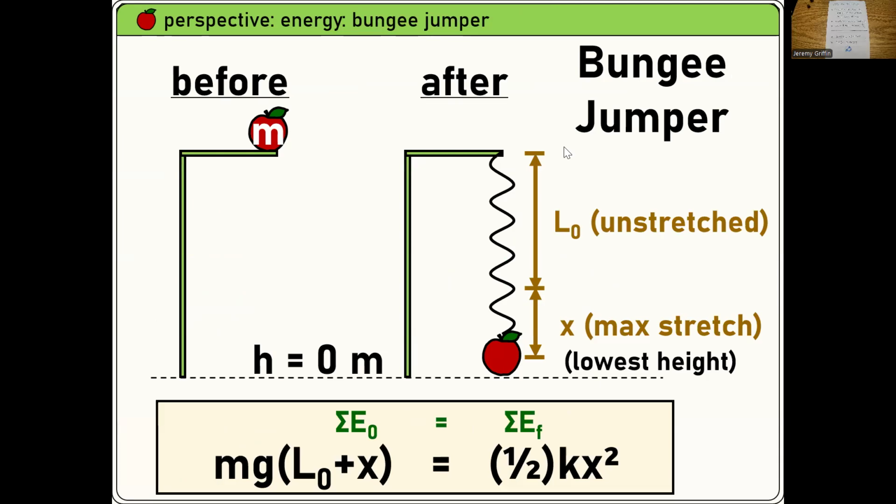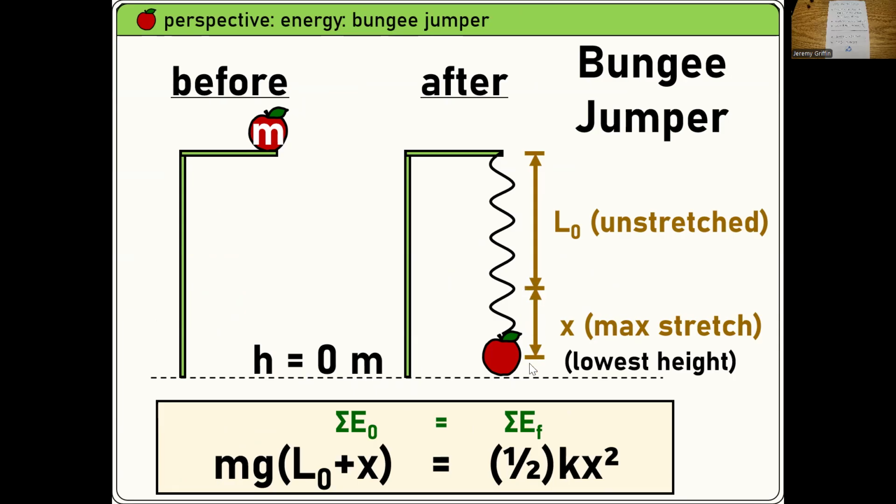Ooh, here's another one that's new. So what type of energy is on top of the platform? Gravitational potential, mgh, okay? And then suppose the maximum stretch point is at point B, and this dashed line is like the lowest height that it achieves. So this bungee cord has this unstretched length L, and then it has this maximum stretch, I'll call X,